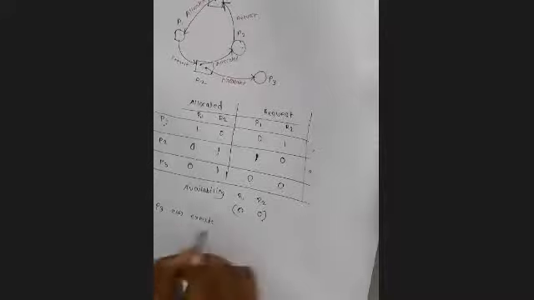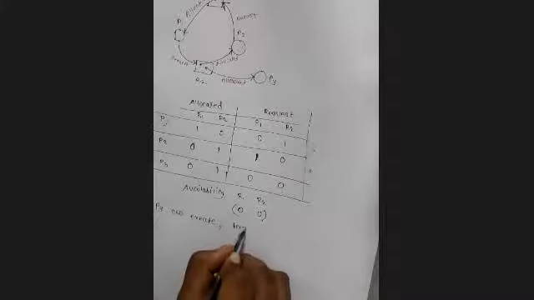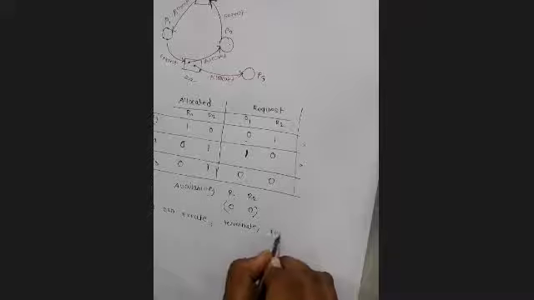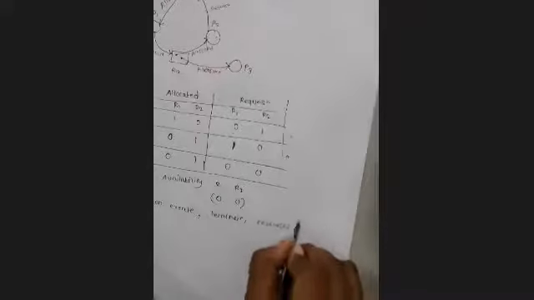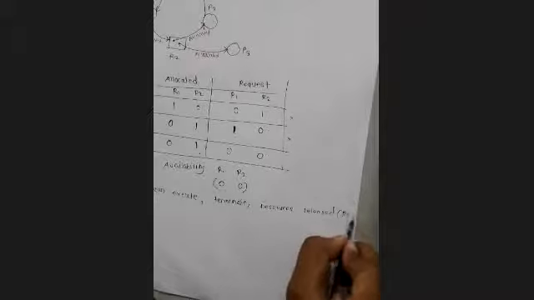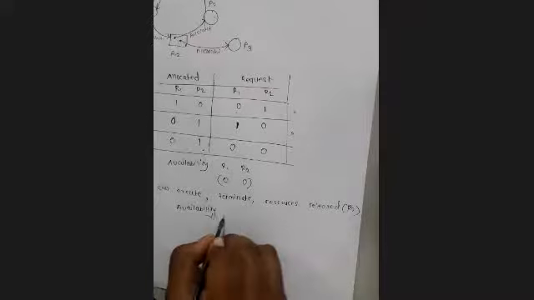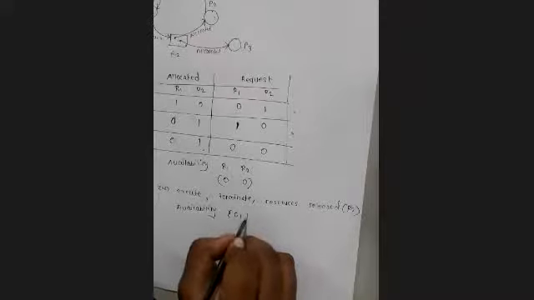P3 can execute. Then after executing, it will terminate. So whenever it is terminated, the resources will be released. Which resources is it occupying? R2, right? So R2 will be released. After releasing R2, the availability will be 0 1.